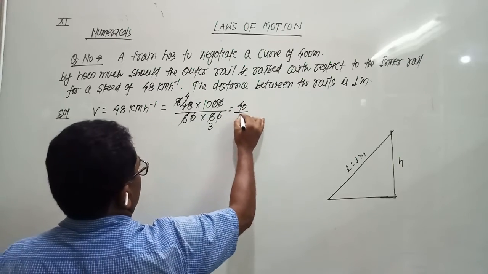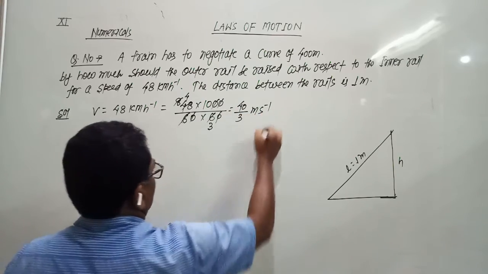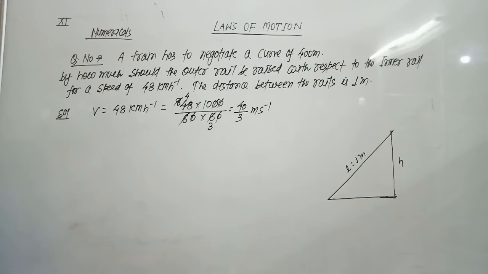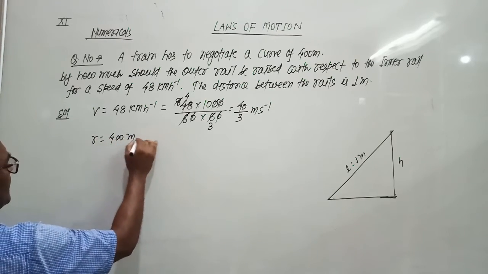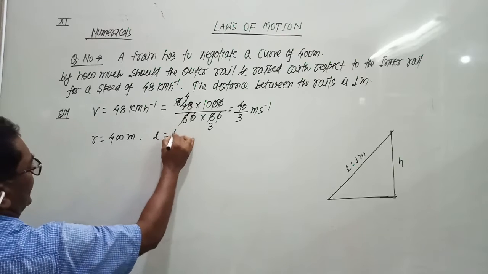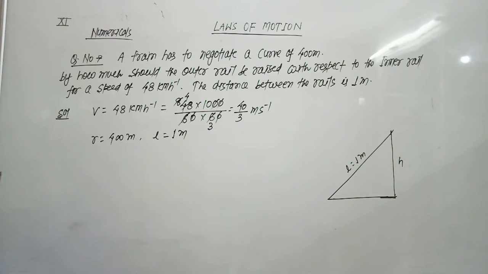So this is 40 by 3 meters per second, and the radius r is 400 meters, and the length between the two rails is also given as 1 meter.